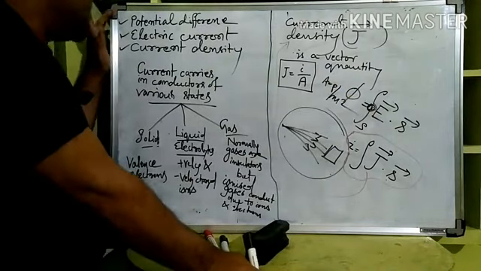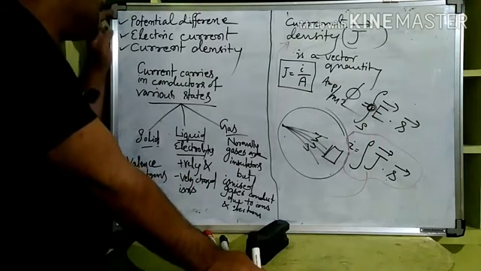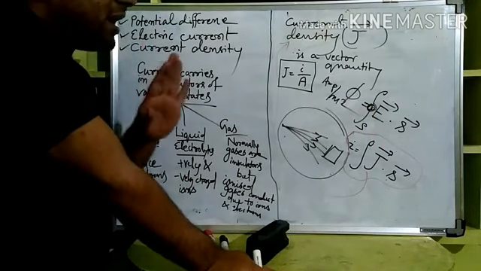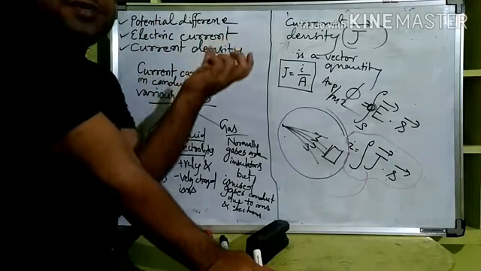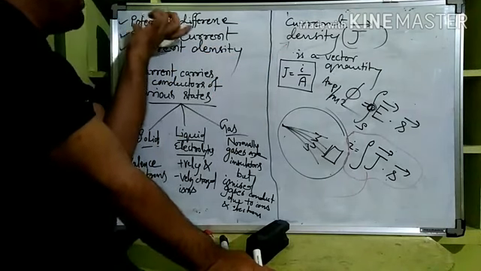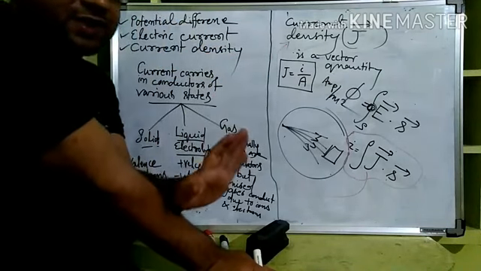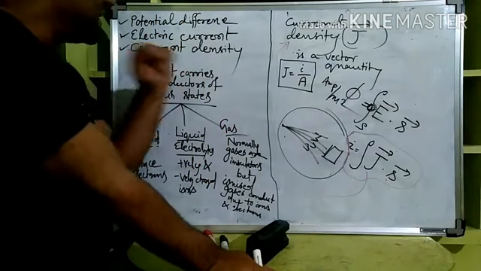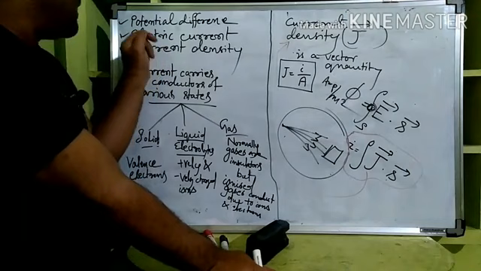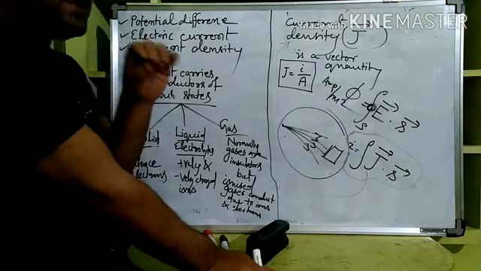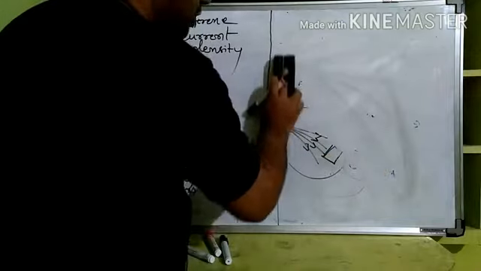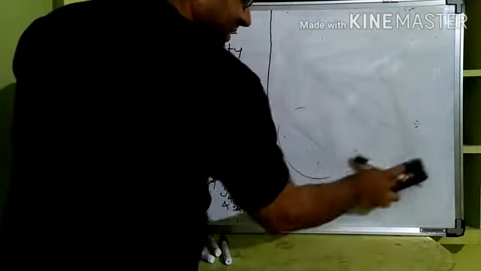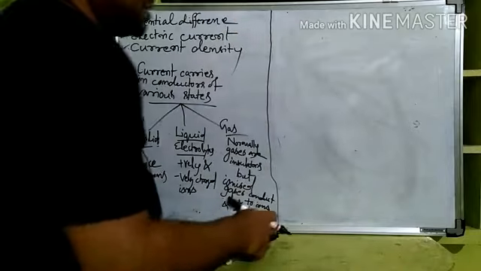So potential difference, electric current and current density, these three terms we have understood. Whenever somebody says potential difference between 2 points or potential difference across a battery, we now have a clear sense of it. And electric current and current density, clear? Now there are actually different types of electric currents, and generally when we say electric current in day-to-day life, what do we mean, and what are the other types, that also we are going to see now.